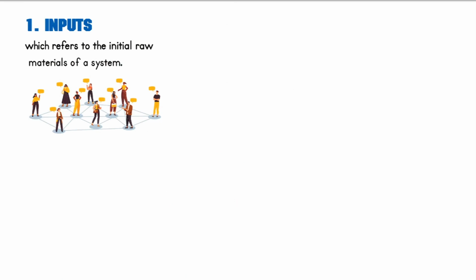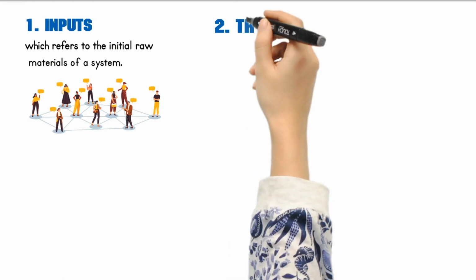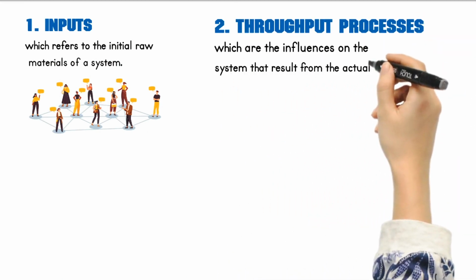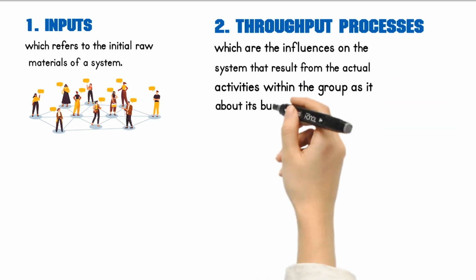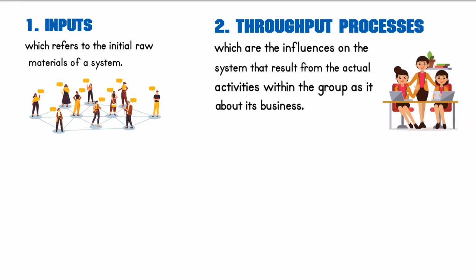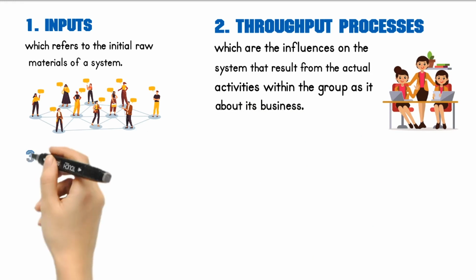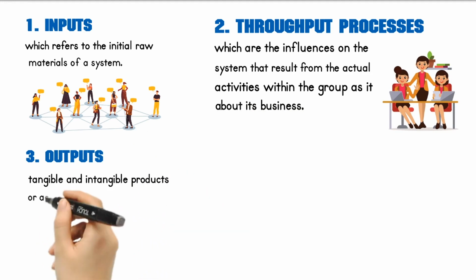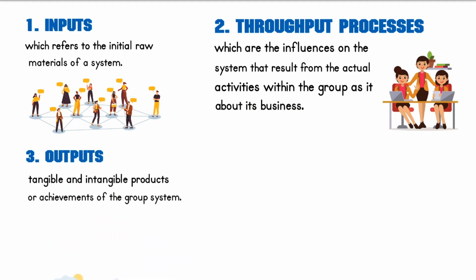Another key concept is throughput processes, which are the influences on the system that result from the actual activities within the group as it goes about its business. Throughput processes can be both internal, such as communication patterns, and external, such as feedback from stakeholders. The outputs of a system, which are the tangible and intangible products or achievements of the group system emerging from throughput processes, are also important to understand the functioning of the group.